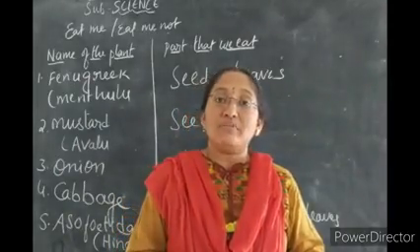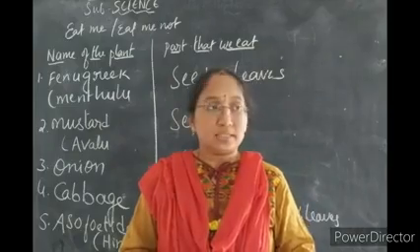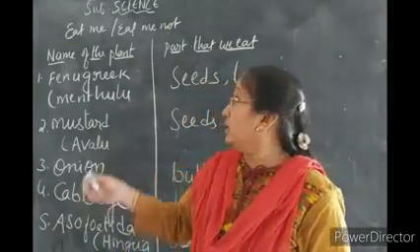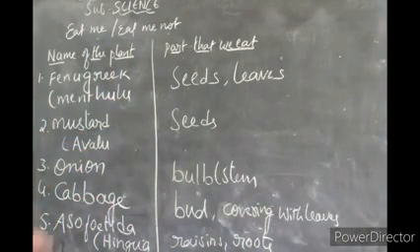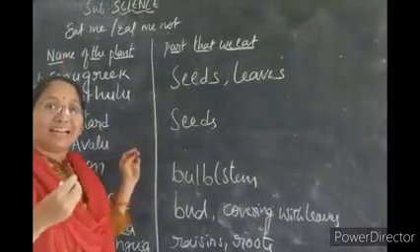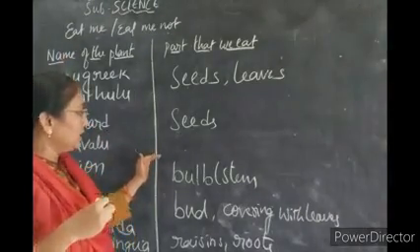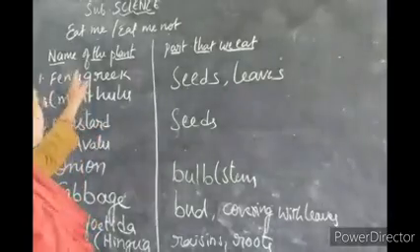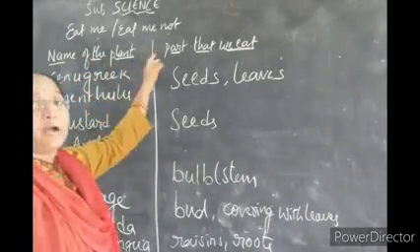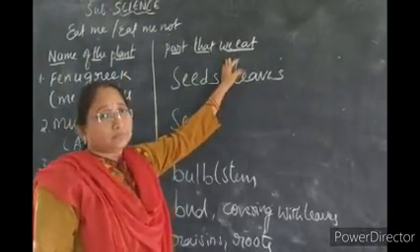plant parts that we take as food. Understand? So let us see here. Eat me and eat me not. What is the part we can eat from the plant or animal? Mostly I have brought to you here the plant parts. So see, the name of the plant and the part that we eat.